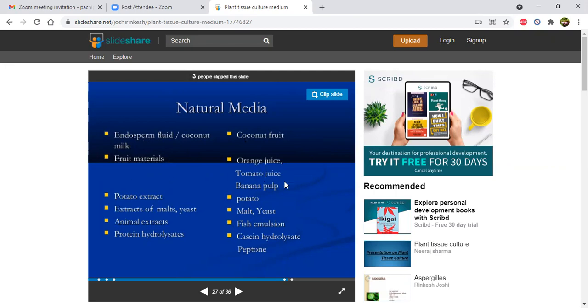Materials like orange juice, tomato juice, banana pulp, potato extract from potato, extracts of malt and yeast, animal extracts from fish emulsion, protein hydrolysates from casein hydrolysate, peptone. From all these natural sources, we can prepare natural medium also, but it is somewhat tough, and isolation is also difficult. It takes a lot of time. That's why the majority of laboratories use only the artificial medium for plant tissue culture.